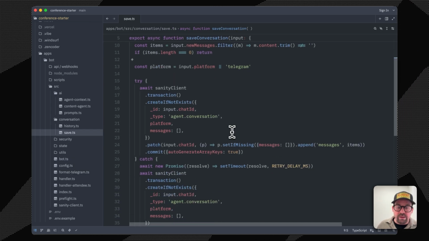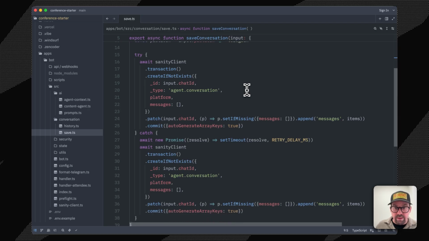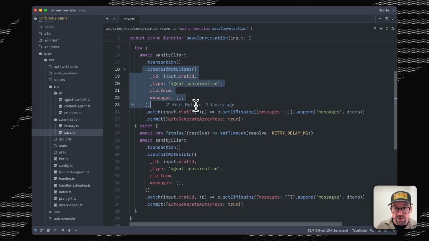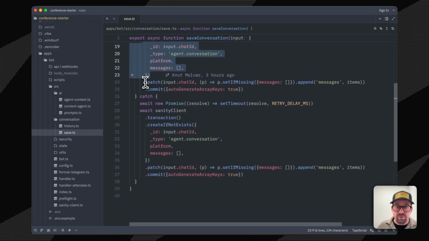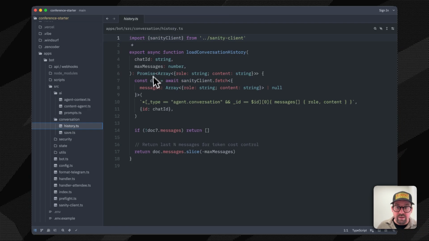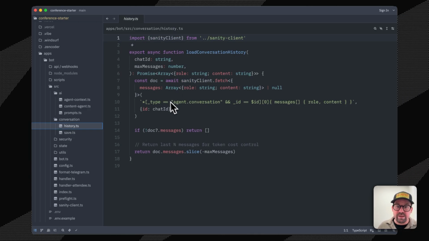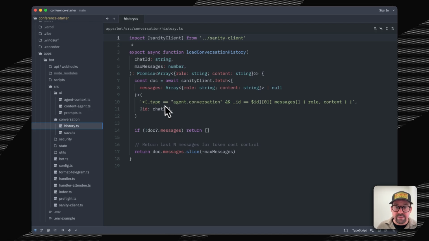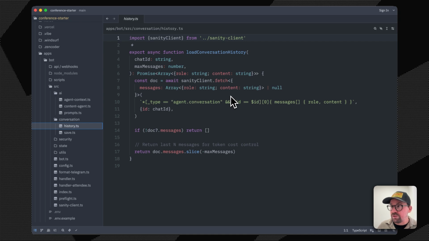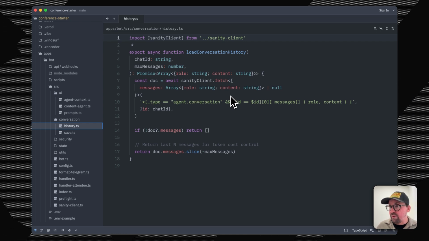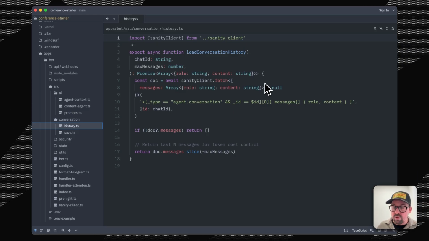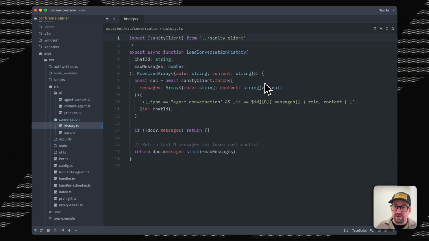And here you can see how we are saving the conversations in Sanity, how we are making a new conversation document, and how we are patching that with new messages as they appear. And here we have how we are retrieving that history document with the Sanity agent. So the conversation persistence is just GROQ queries and mutations. You load by a thread ID, and we can cap it to like 20 messages to save tokens and so on. This is something that you can figure out.